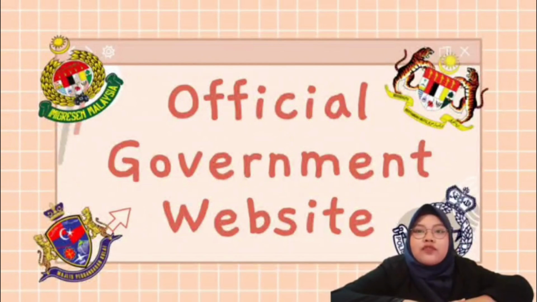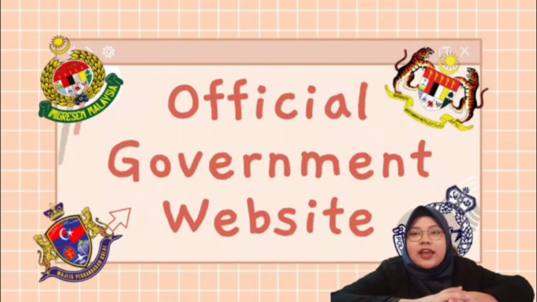So moving on to official government websites. Governments regularly publish information that cannot be found anywhere else, and for that reason, it is a good idea to supplement your legal database searches by searching various government websites. Some government websites provide access to official policy documents, while others focus more on data and statistics.